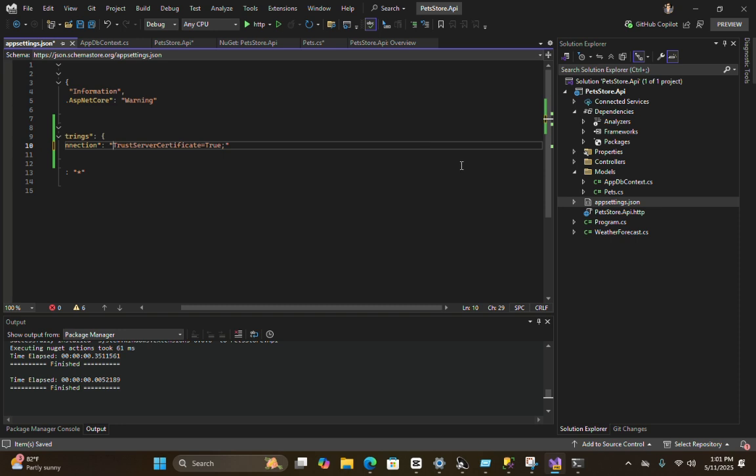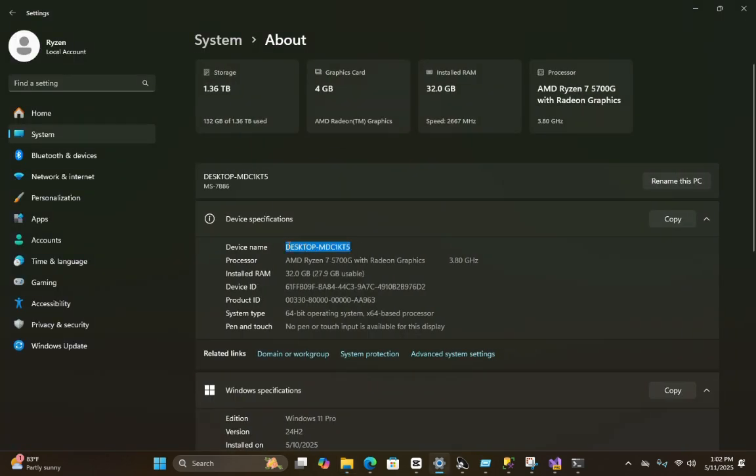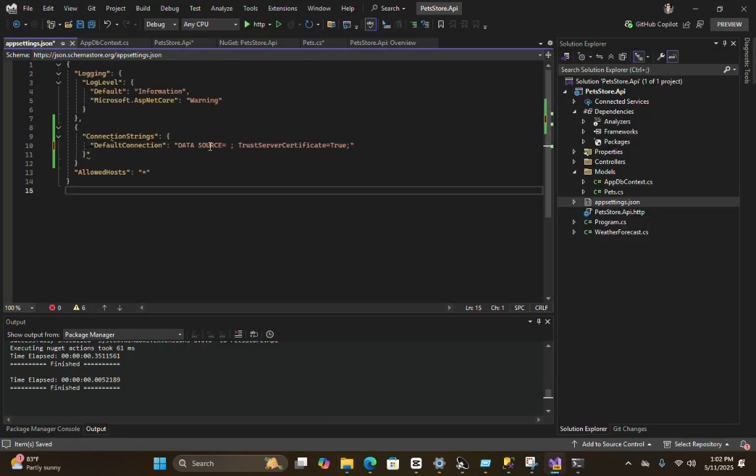All right. Now let's type Data Source. I will need to define the data source. Data source is just your computer name. Go to your My Computer properties and write the name of your computer. So let's go there and go to these properties, and here I get my computer device name, and I just give it as the data source.